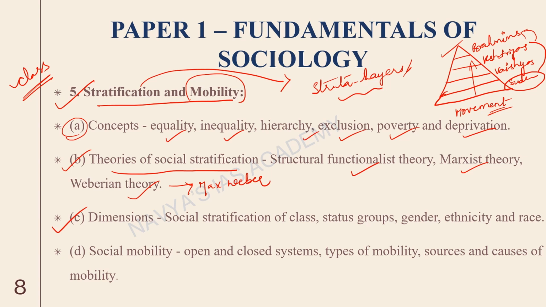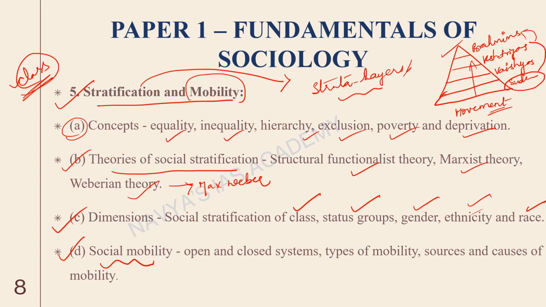For example, I've given you the example of class. So here also they've given you class, and along with that we will look at the stratification in status groups, in gender, ethnicity, race, different layers and hierarchies. In all these dimensions we will be looking at. And lastly, social mobility. So social mobility, like I said, it's a movement from one strata to another strata. It could be a vertical movement or it could be a horizontal movement.